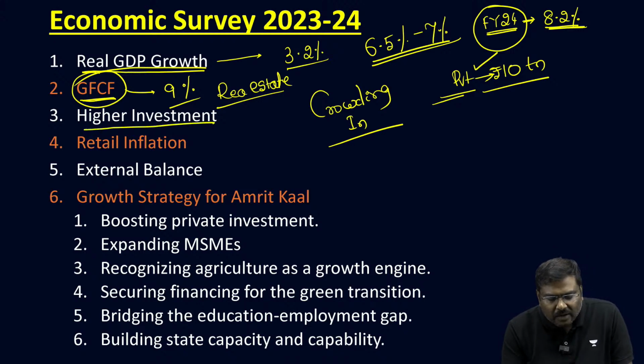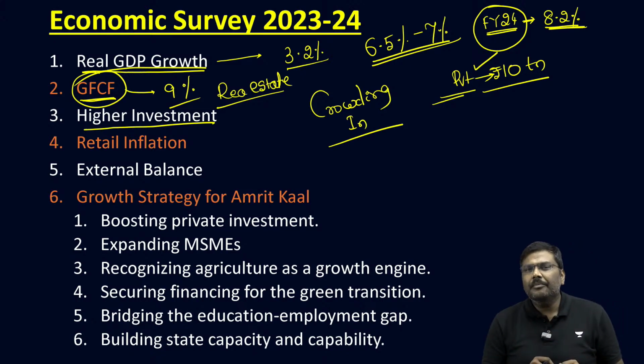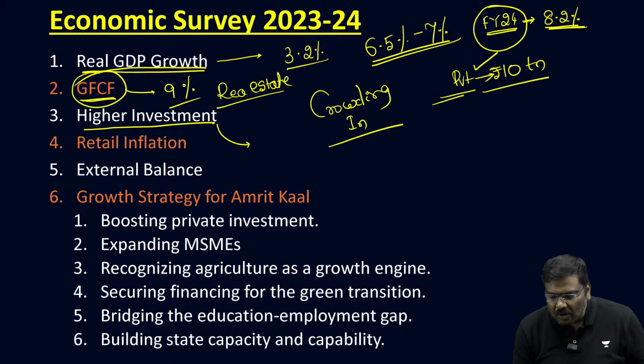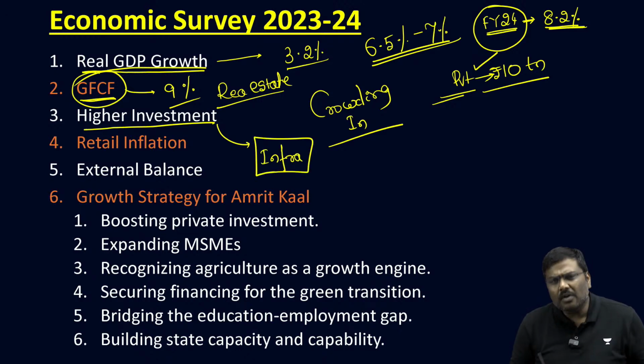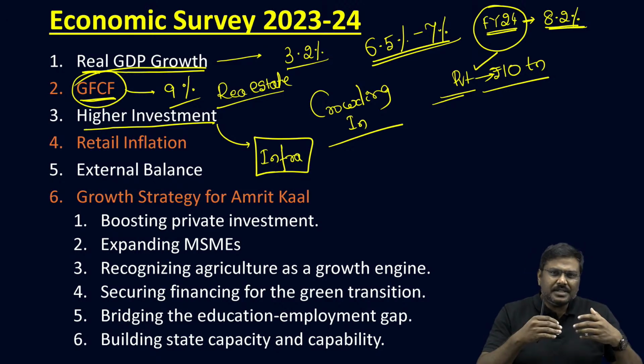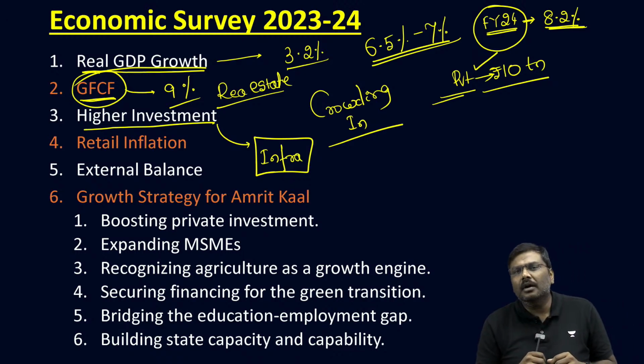The third one is investment. The Government of India is investing more and more money in the development of infrastructure. For example, if you look at how much is the total capex, I repeat, how much is the total capex by the Government of India?